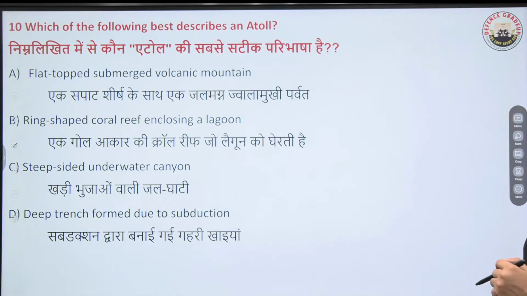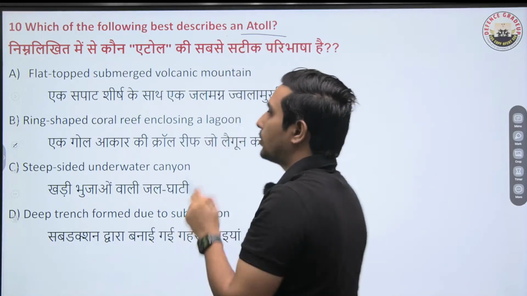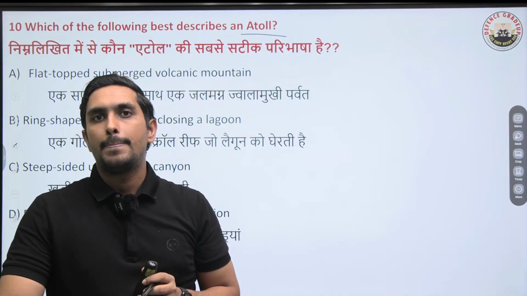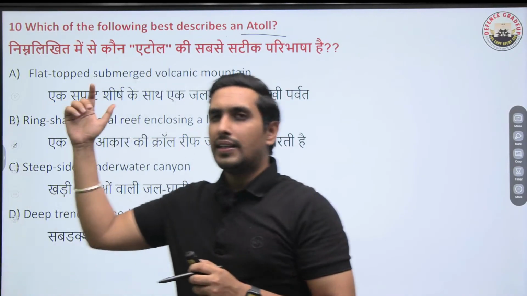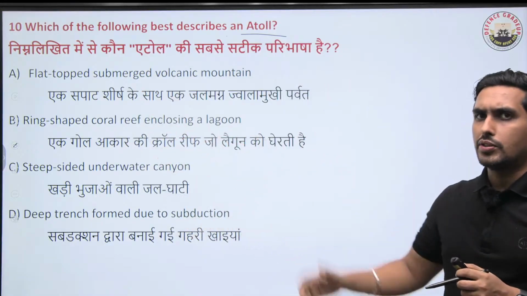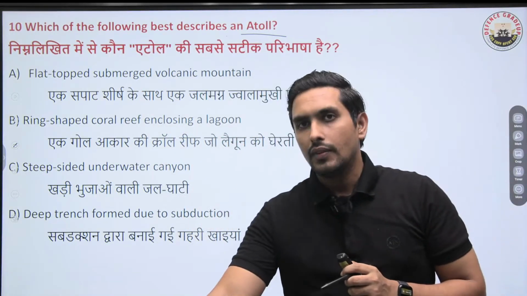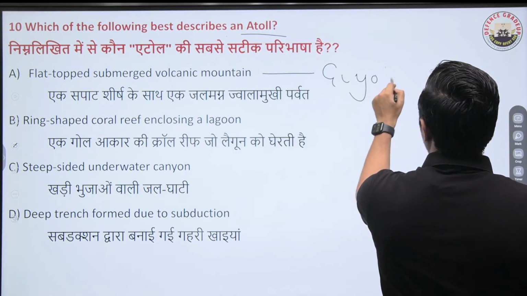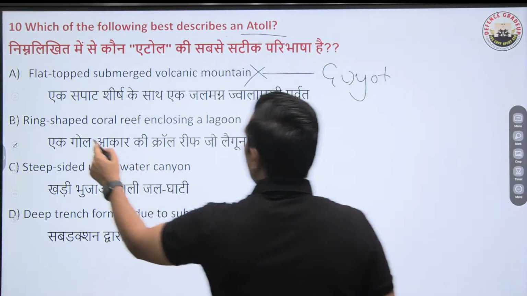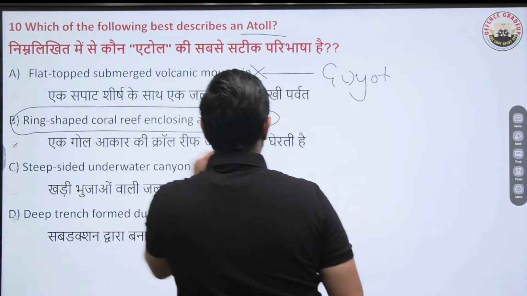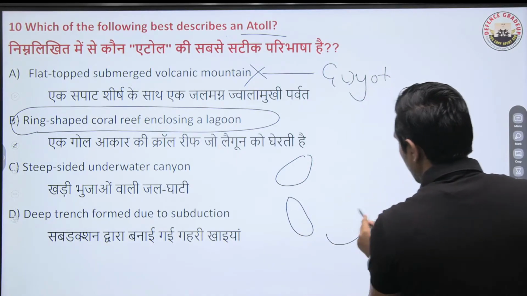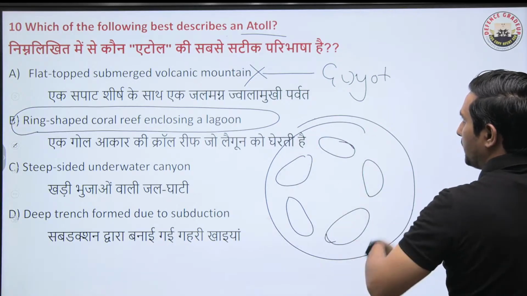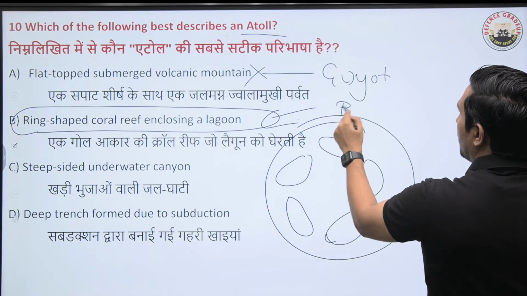Which of the following best describes the atoll? Now that's a very important question we have. Best describing the atoll. Tell me. Good job. So here it is written 10, but it is the 12th or 13th question. So anyways, atoll. So remember, flat top mountain is a guyot. So this can't be the right answer. But a ring-shaped coral reef like this. So this is a coral reef like this. Like Tuvalu is a country like that. So these are basically known as the atolls.